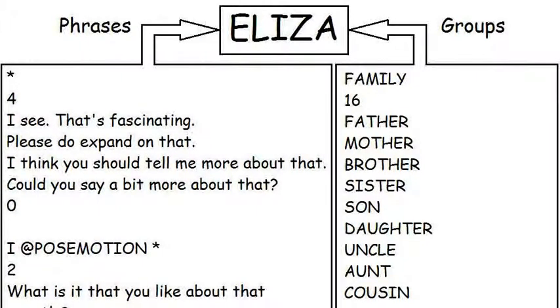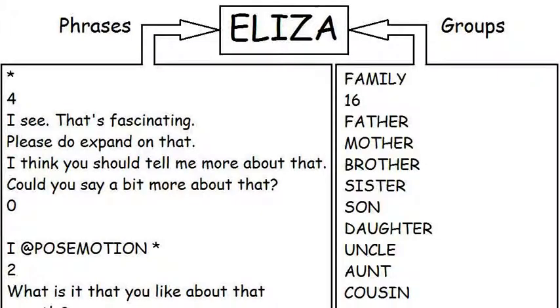The program relies on two external files, created by the programmer, by you in other words. The first contains set phrases that trigger responses from the computer. This file is essential, because without it, ELIZA has nothing to operate on. The second is a file of group names, which associate a number of words such as brother, uncle and cousin under a single umbrella name, family in this case. It allows trigger phrases about one member of the group to be generalized to all of them.